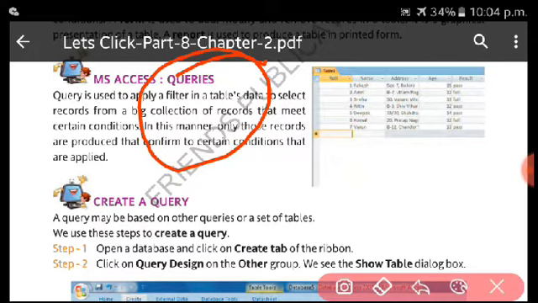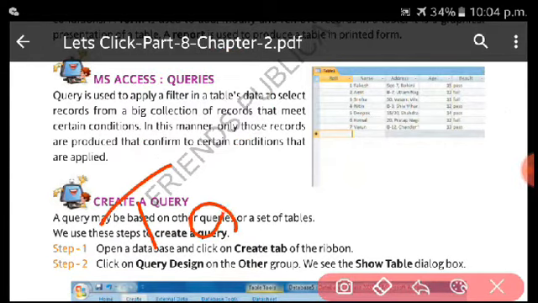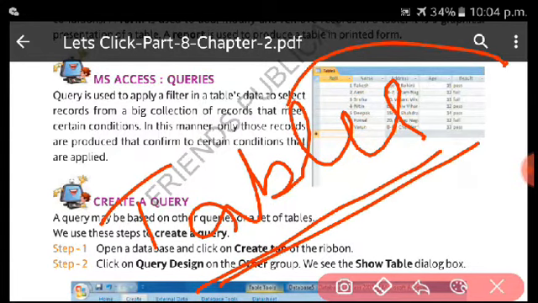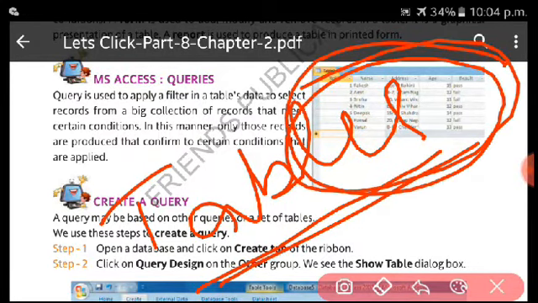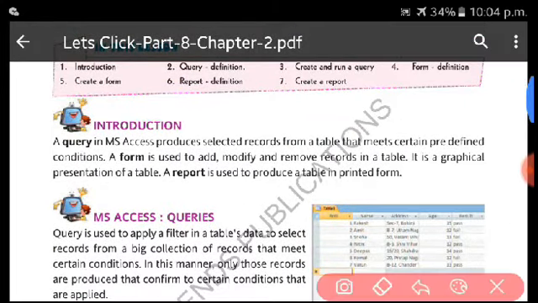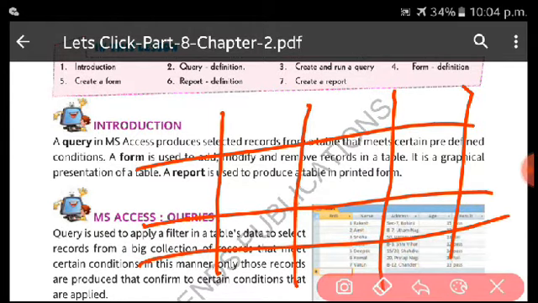Remember that. Second thing, our data will be stored in the form of tables. You can see here a table is given. What is a table? This is a table. Rows are there, columns are there, data will be stored here.